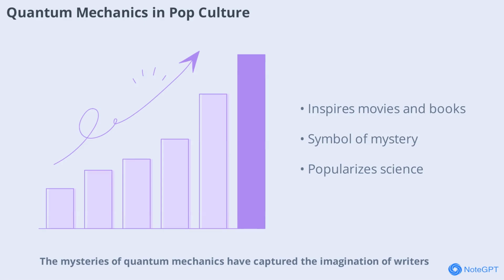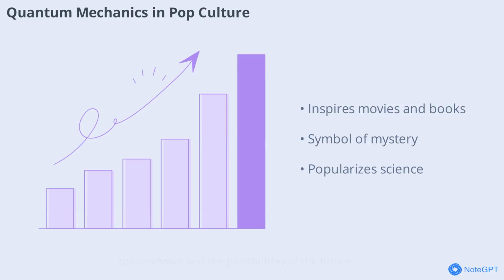Mysteries of quantum mechanics have captured the imagination of writers, filmmakers, and artists. The Schrödinger equation and related concepts appear in movies, books, and television, inspiring new generations to explore science. Quantum mechanics has become a symbol of the unknown and the possibilities of the future.